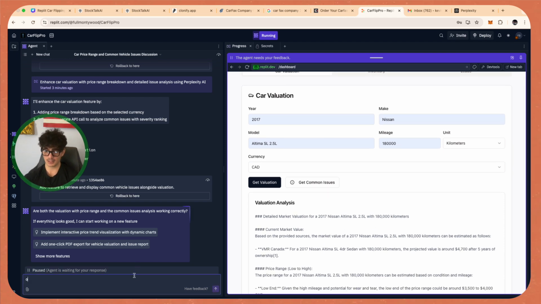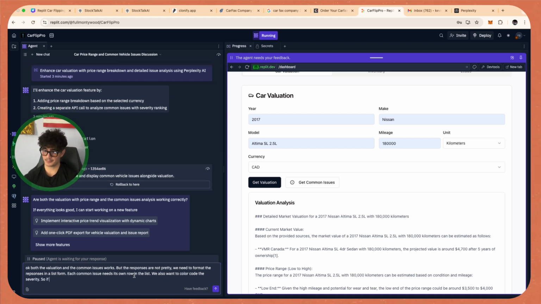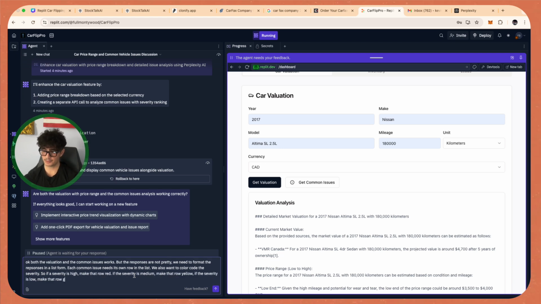So we're going to say, okay, both the valuation and the common issues work, but the responses are not pretty. We need to format the responses in a list form. Each common issue needs its own row in the list. Color code the severity. So if a severity is high, make that row red.